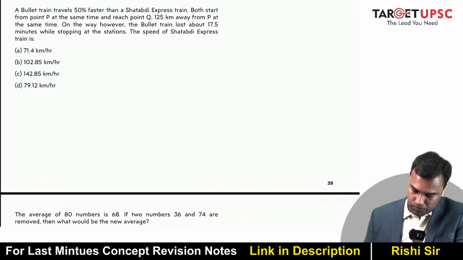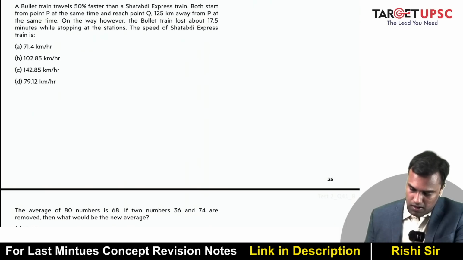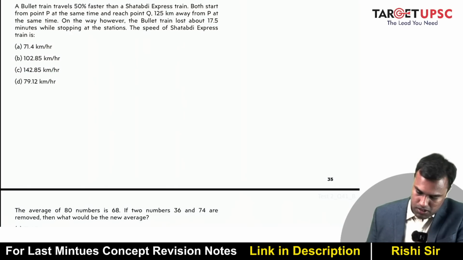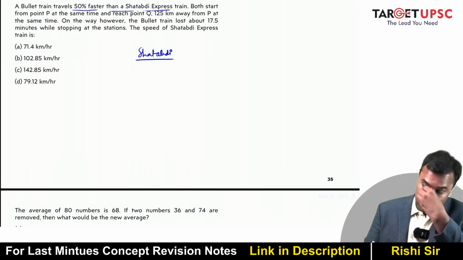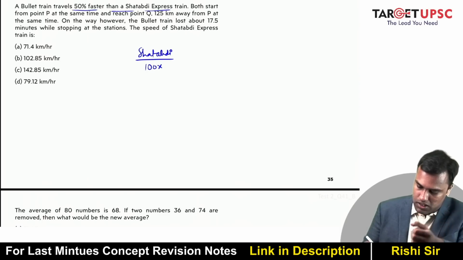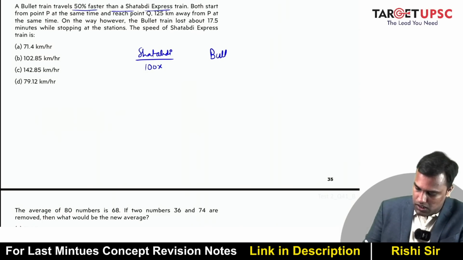A bullet train travels 50% faster than a Shatabdi Express train. Both start from point P at the same time and reach point Q, 125 km away from P at the same time. On the way, however, the bullet train lost about 17.5 minutes while stopping at the stations. The speed of Shatabdi Express train is. So suppose Shatabdi speed is 100x, then bullet train speed is 150x.